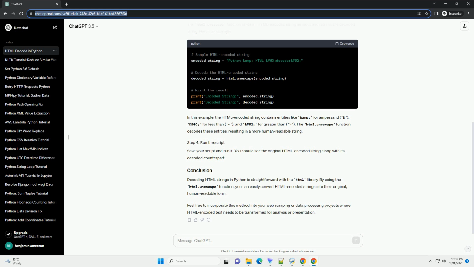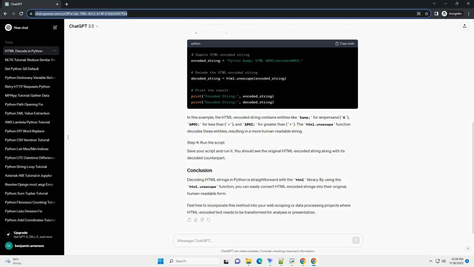Sure, let's dive into HTML string decoding in Python. When working with web data in Python, you may encounter HTML encoded strings that need to be decoded for better readability. HTML encoding is a way of representing special characters using HTML entities. To decode these encoded strings, you can use the html module in the Python standard library, which provides a convenient function called unescape. If you don't have the library installed, you can install it using pip.